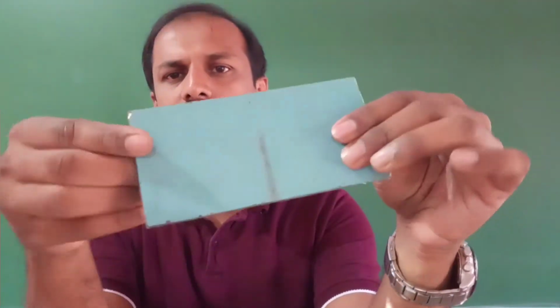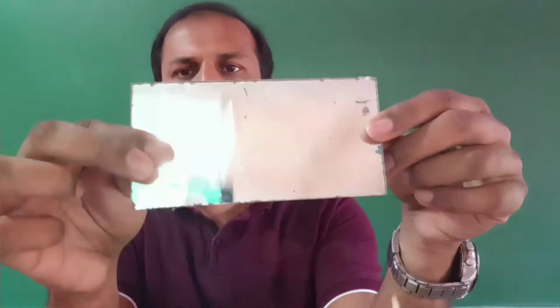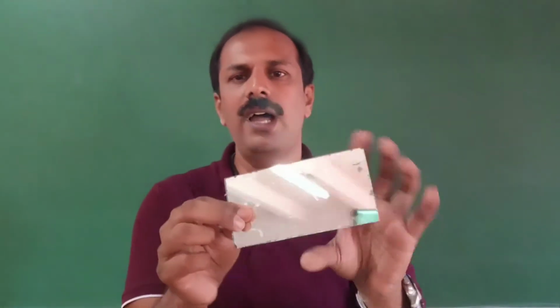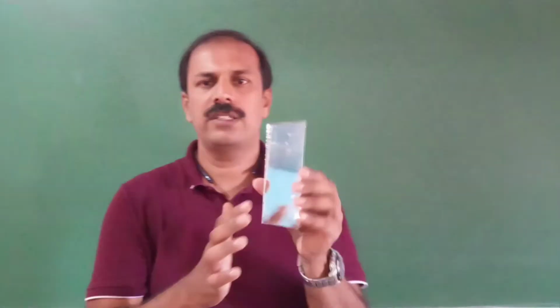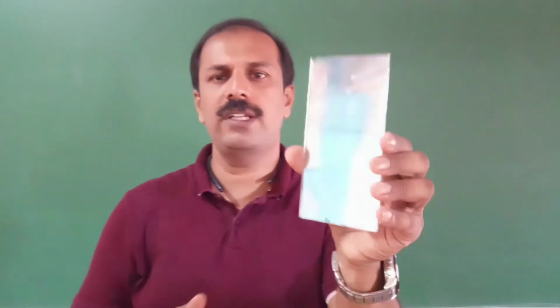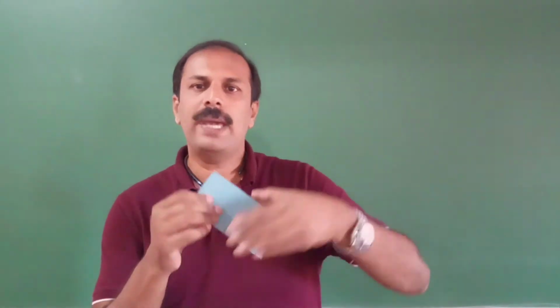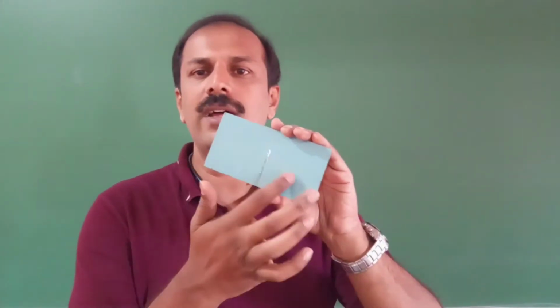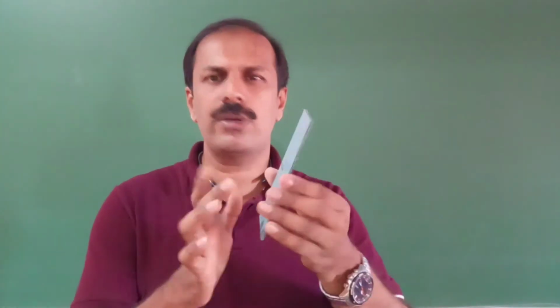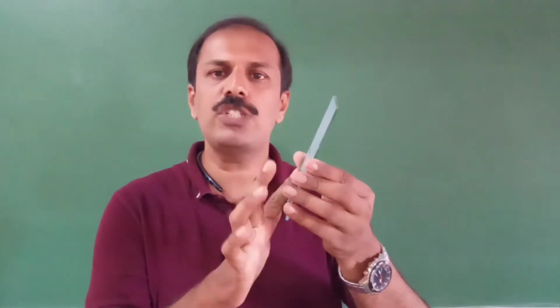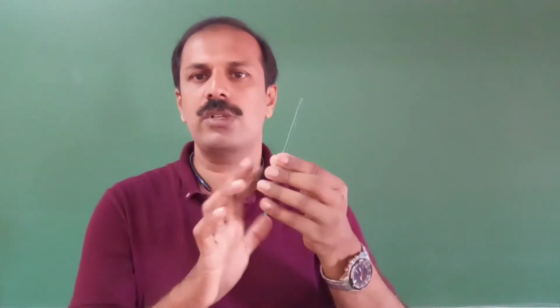have two sides. This is the back side of the mirror and this is the front side of the mirror. So this side is called the reflecting side, the side which is reflecting. You can see there the camera and all you can see here. So this side is called the reflecting side, and the back side of this mirror is called the silvered side, because inside here one paint is there, below this paint there is a silver color coating. So this is the silvered side, the back side, and this side is called as